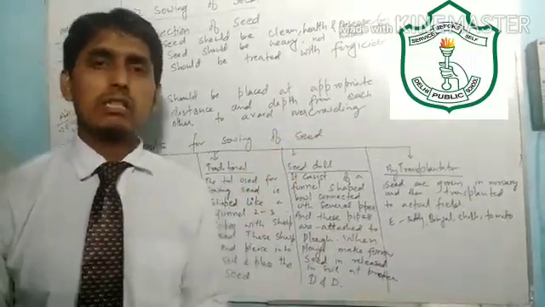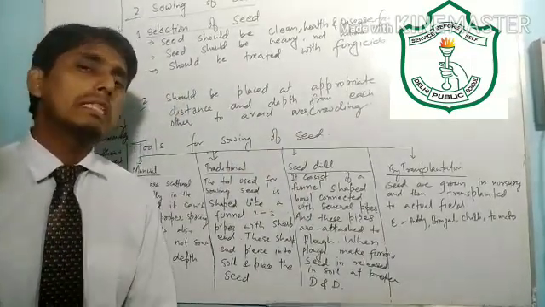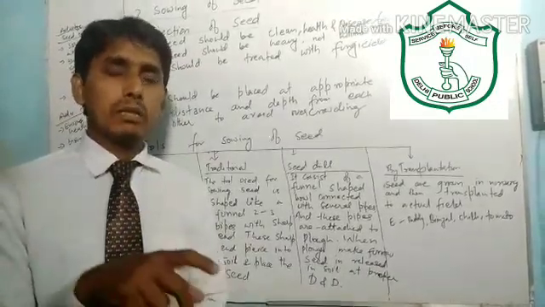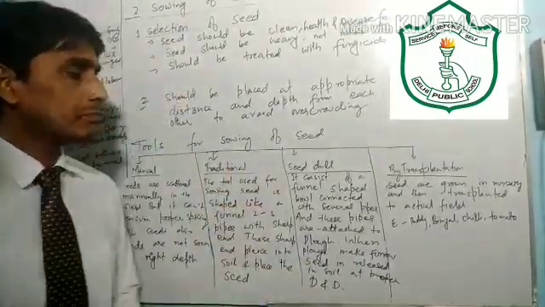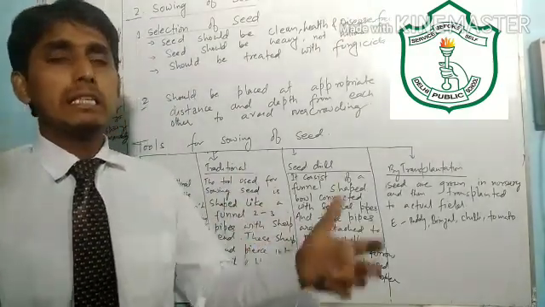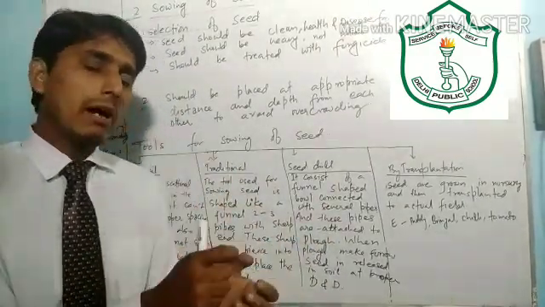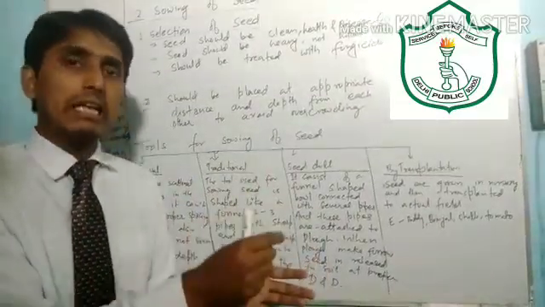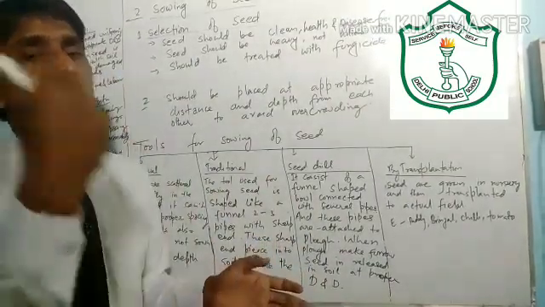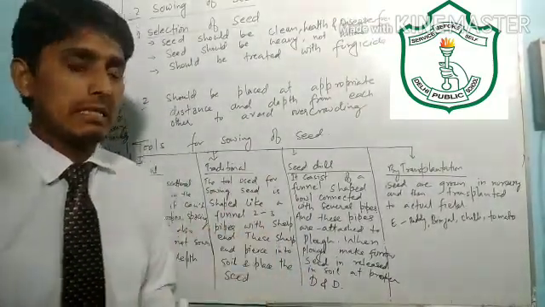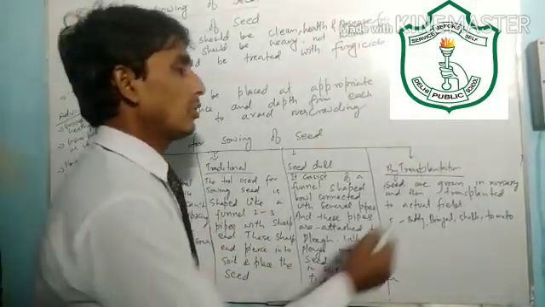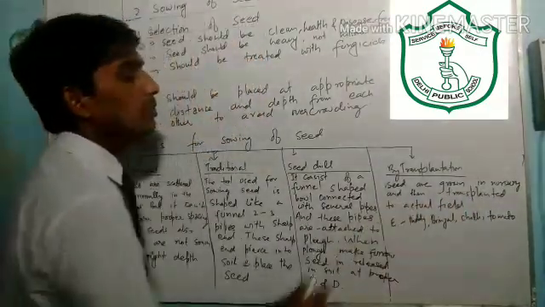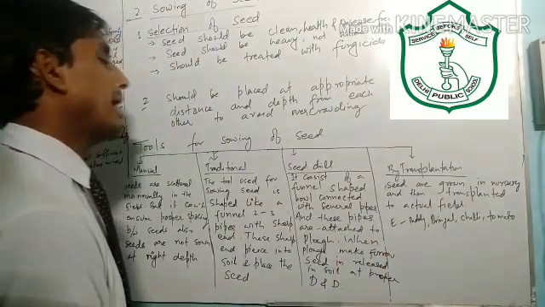We scatter our seed in the nursery, and when these seeds become seedlings, we take them from there and select the healthy seedlings, and we plant them in our actual field, another field, at proper distance and proper height. Seeds are grown in a nursery and then transplanted to the actual field, and this is applicable for paddy, brinjal.